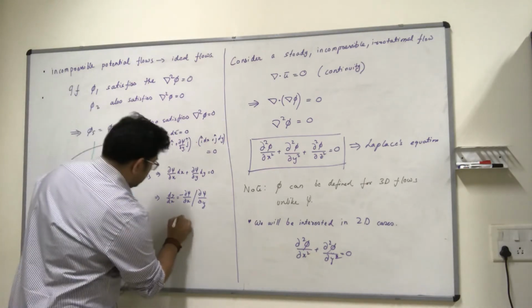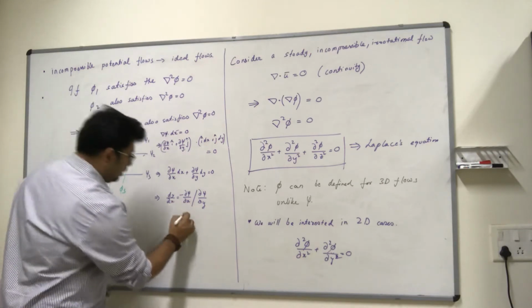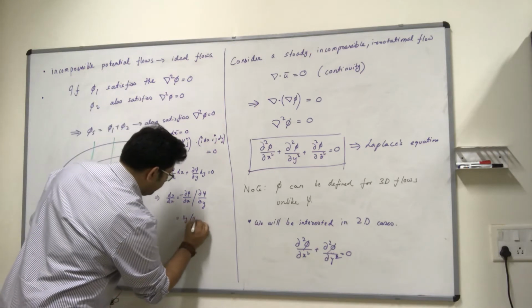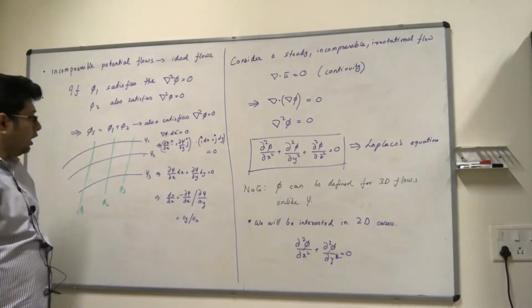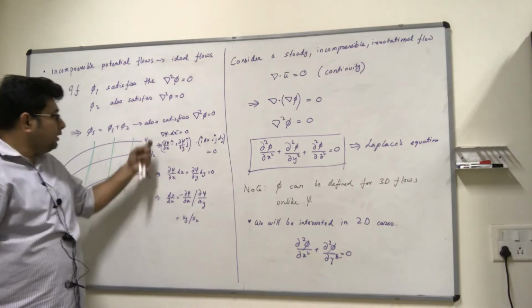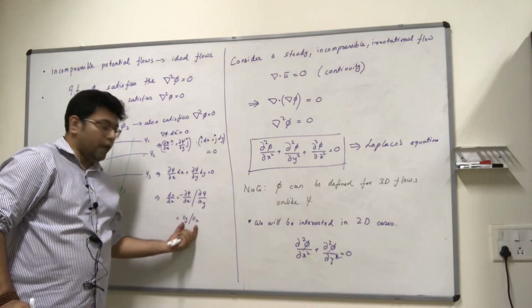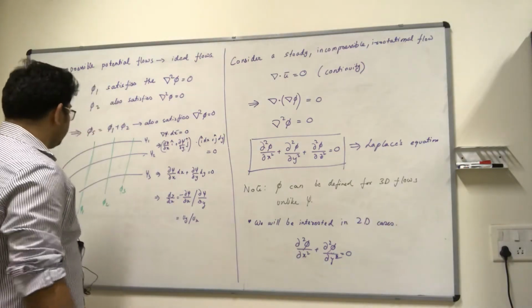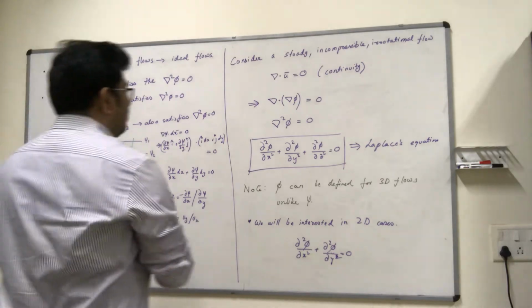So this quantity is what? We already know this. This is uy by ux, right? So lines of constant psi are such that dy by dx for them is uy by ux. What happens for lines of constant phi?